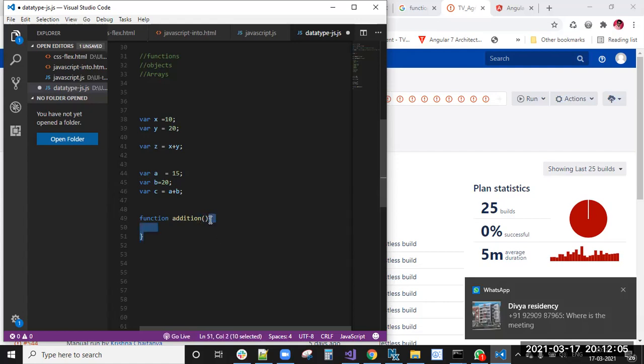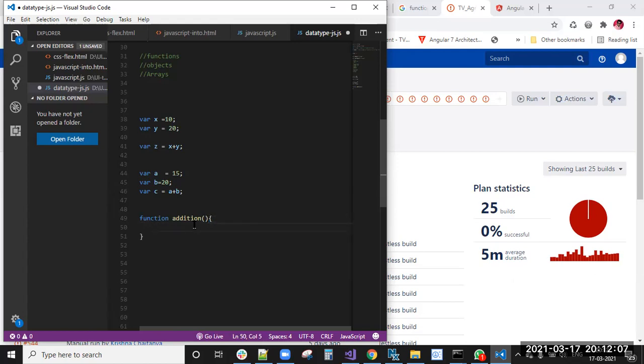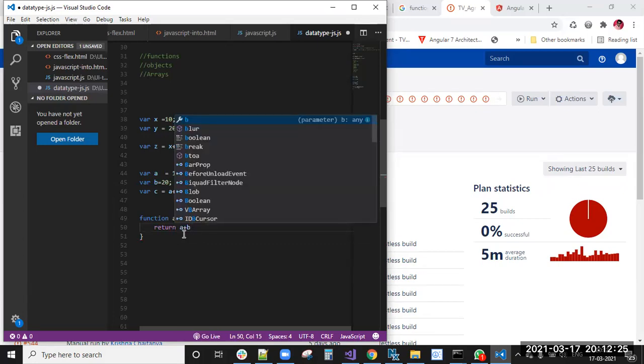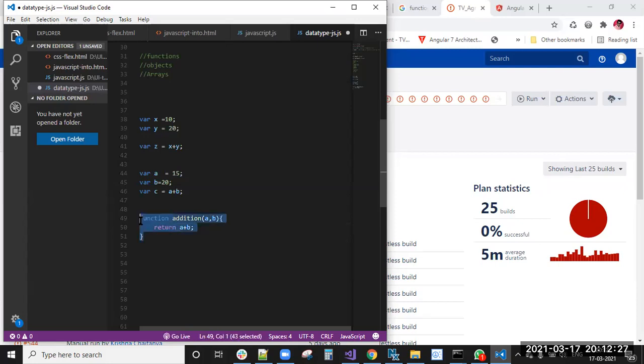Okay, curly braces. You can remember it that way. Next, a function for the addition of two numbers. Here I'm getting two values, so in the addition function I'm returning a plus b. Done.